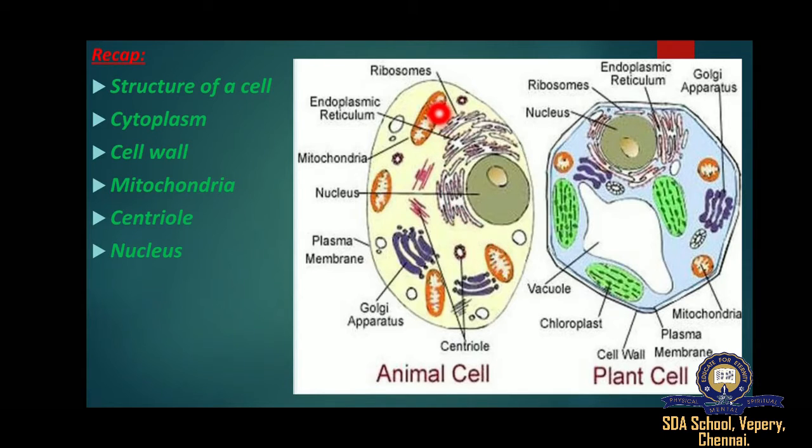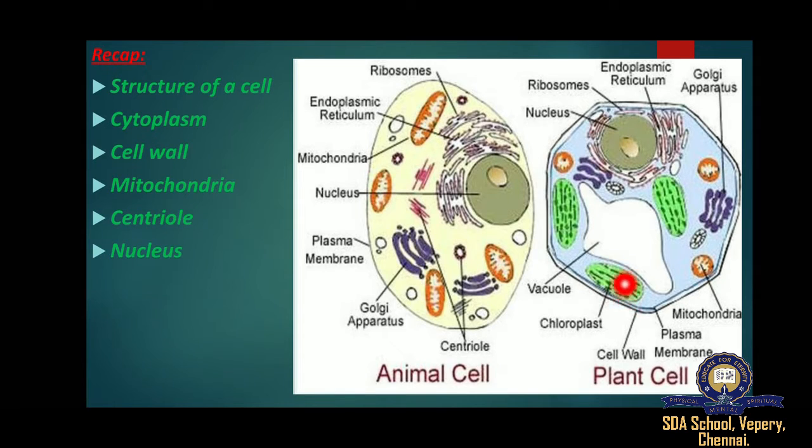Mitochondria. Mitochondria is an oval or rod-shaped, double membrane bounded organelle. Aerobic respiration reactions take place within the mitochondria to release energy, so it is known as the powerhouse of the cell.